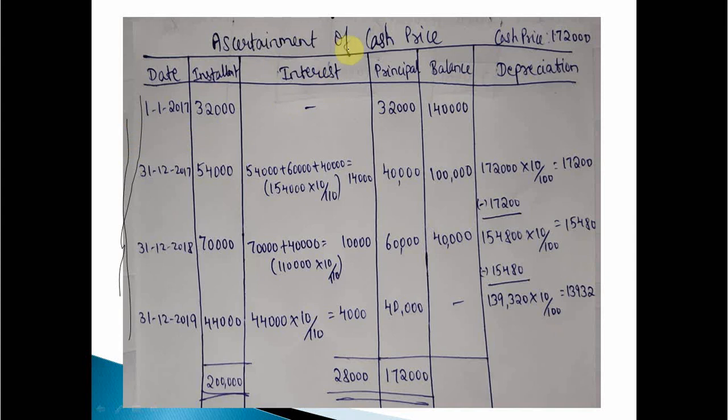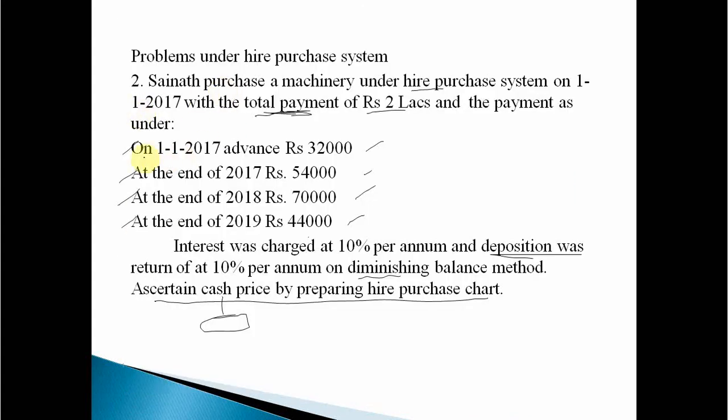The same columns will be here: date, installment, interest, principal, balance, depreciation, and cash price on the upper side. At present, we don't know the cash price. What we know are date and installment, already given.